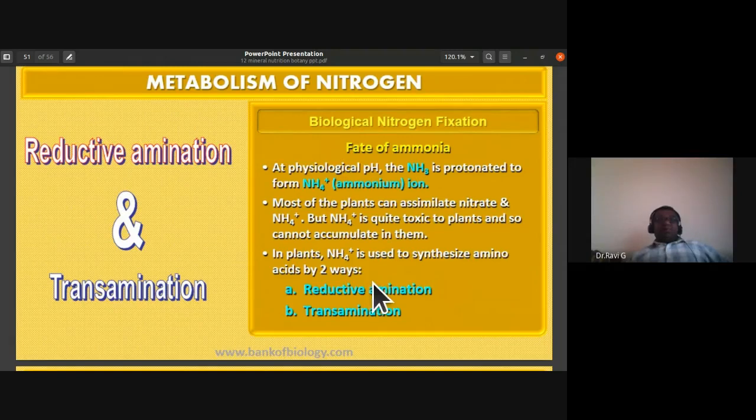So in plants, ammonium ion is used to synthesize amino acids by two ways, reductive amination and transamination. Ammonium ions cannot be stored because they are toxic to the plants, so these ammonium ions are converted to amino acids by two processes, reductive amination and transamination.